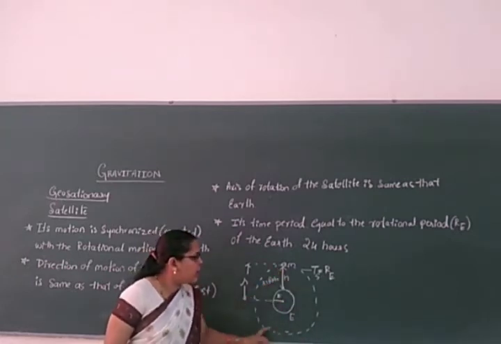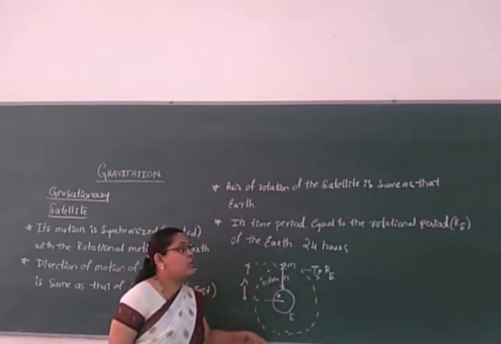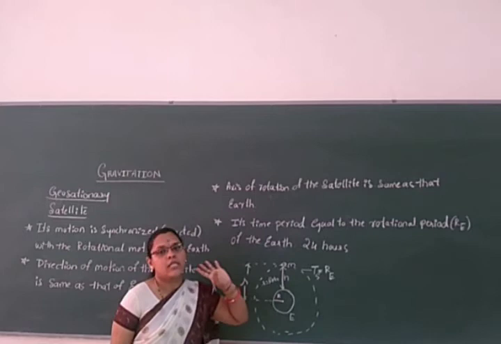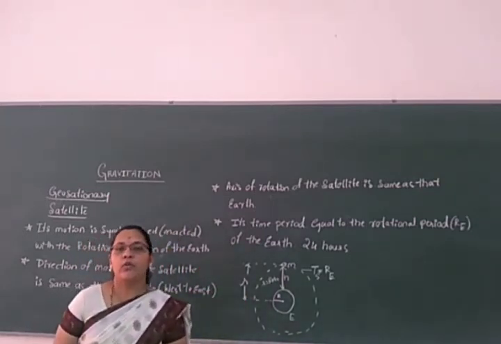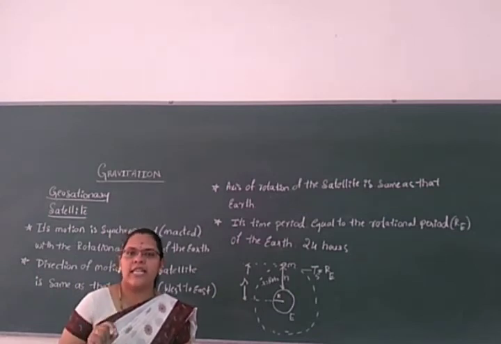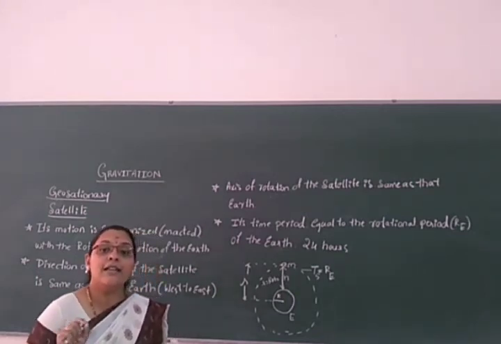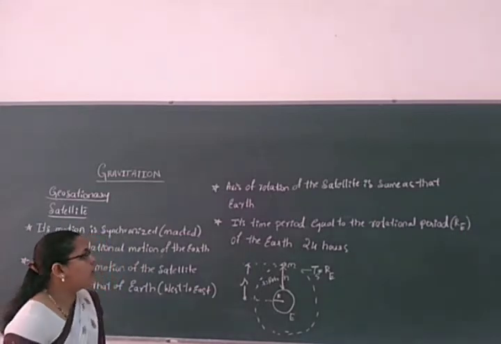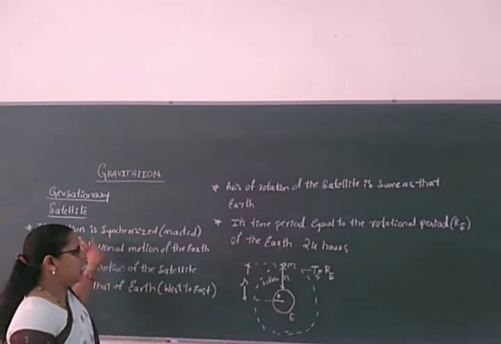Its time period is equal to the rotational period of the earth. They are almost equal to each other; the time periods synchronize. The word we use is synchronizes instead of matches. That's why it is also called a geosynchronous satellite, or a geostationary satellite.